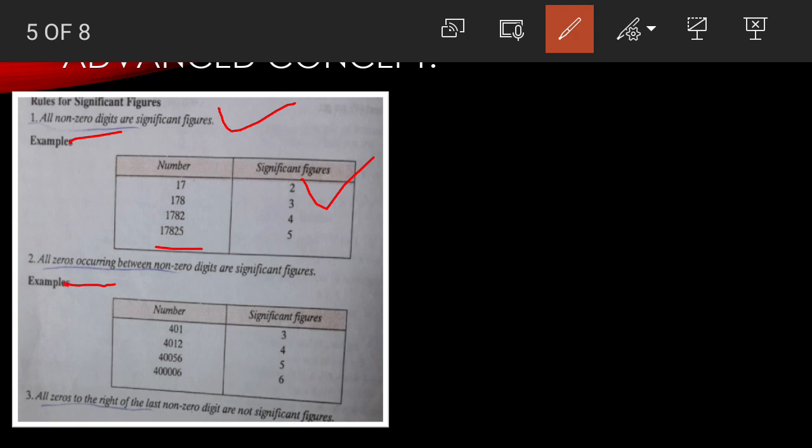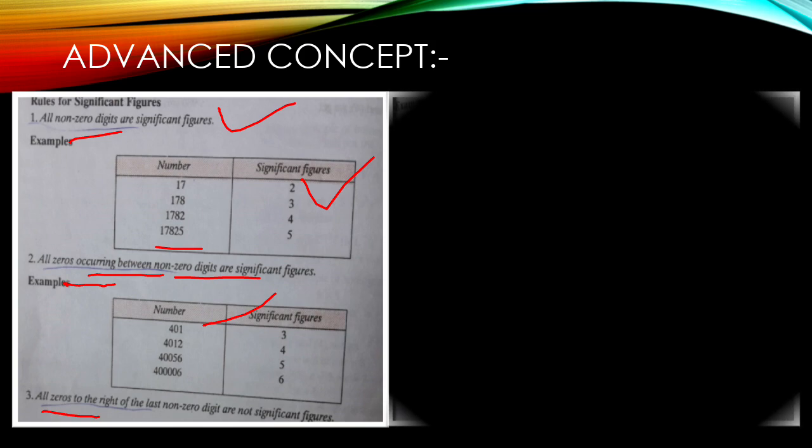Next, all the zeros occurring between non-zero digits are significant. This rule remains the same as the previous one, like 4.04, or 404, 407. So in-between zeros are also countable. Now the third rule: you can see all zeros to the right of the non-zero digits are not significant. So this is already clear to you, as I told in the previous slide also.